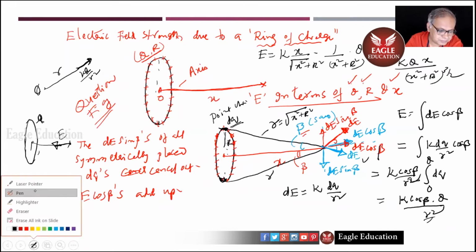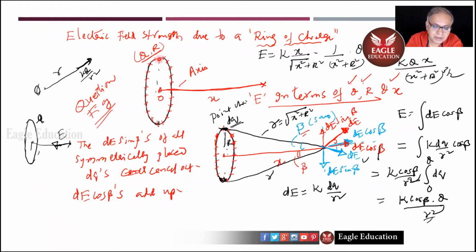Sarita, no, but Rishita. Yes, sir. Can you just tell me what did we do? What is our main idea today? Electric field, to find the electric field strength due to a ring of charge. Yeah. The word ring of charge, did you catch, Rishita? Yes, sir. Why am I not saying charge ring? Instead of that, I'm saying ring of charge.